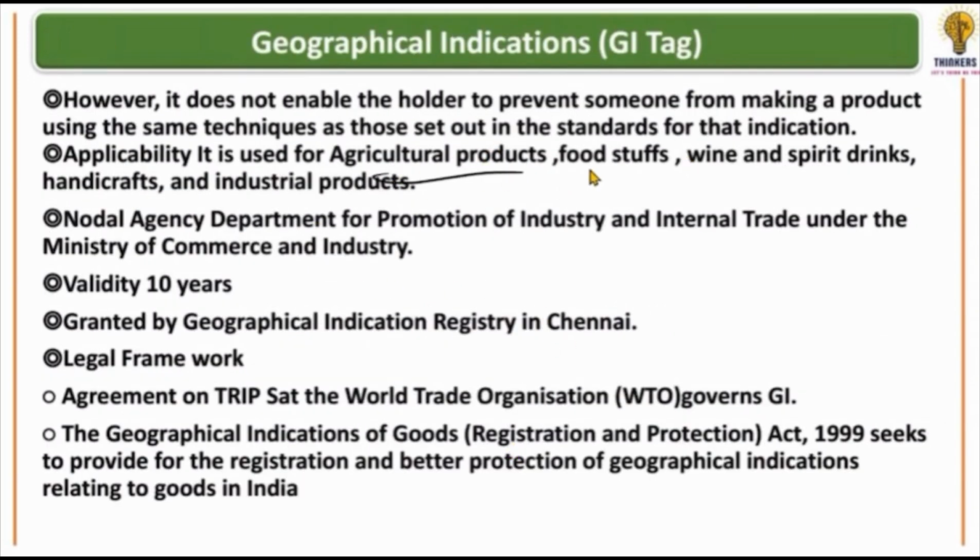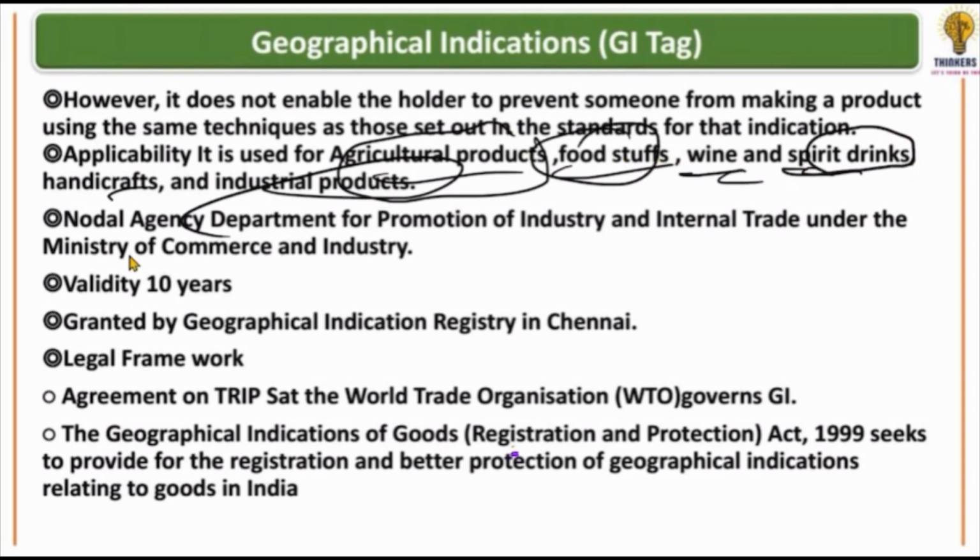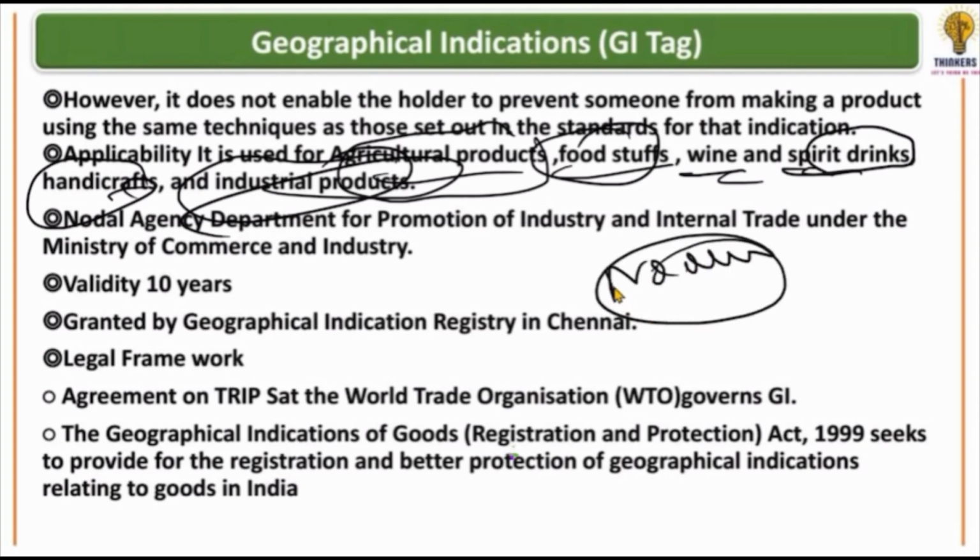What does it apply to? There are agricultural products, foodstuff, wine, spirits, handicrafts, industrial products. Regarding the GI tag, don't think that it's only applicable to agricultural products or foodstuff. See, there's also wine, there's also spirits, there's also handicrafts, there's also industrial products. A lot of things get a GI tag and that is also its advantage.